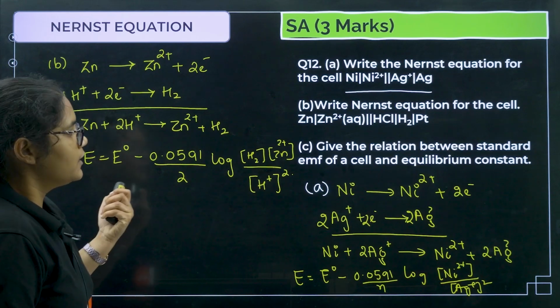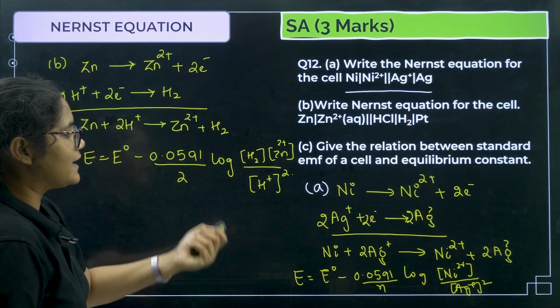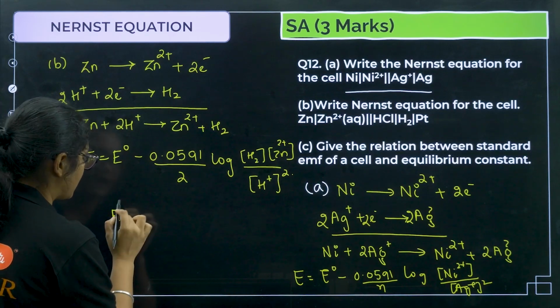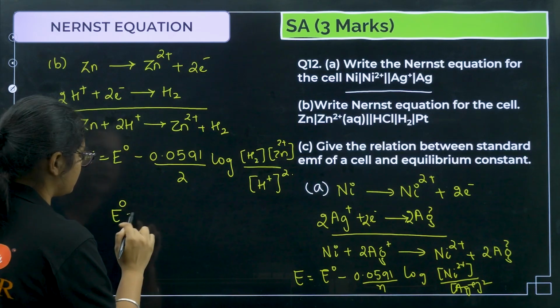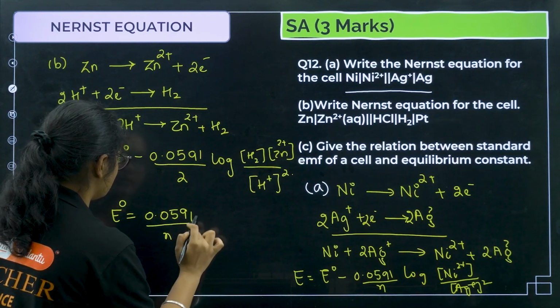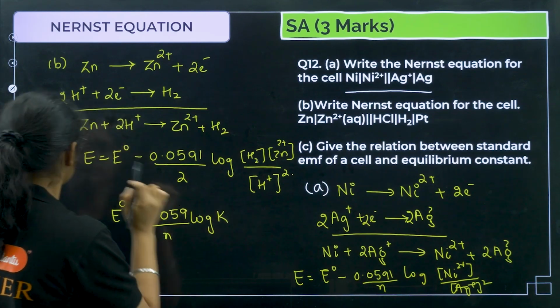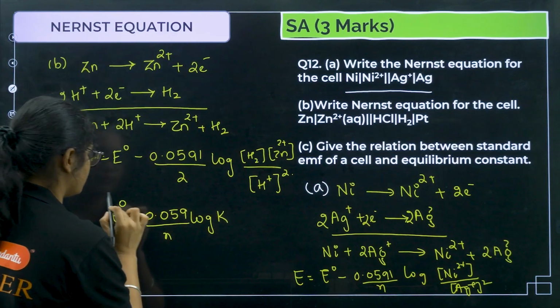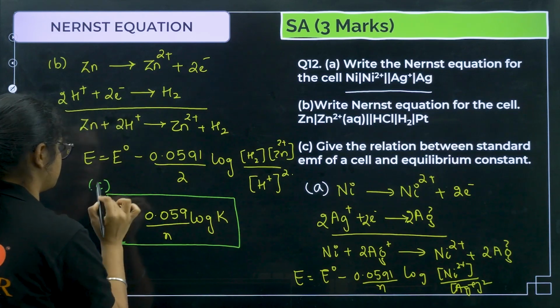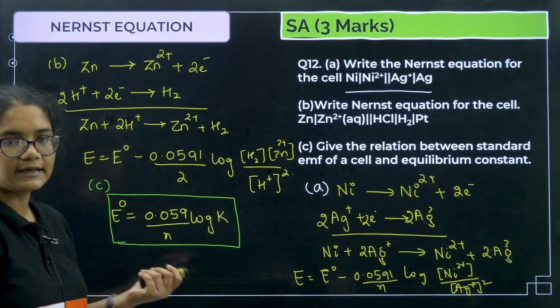Next, give the relation between the standard EMF of the cell and equilibrium constant. We know at equilibrium E of the cell is 0, so E naught of the cell is equal to 0.059 by n log of K value. Okay, so this is the answer for question C. Clear?